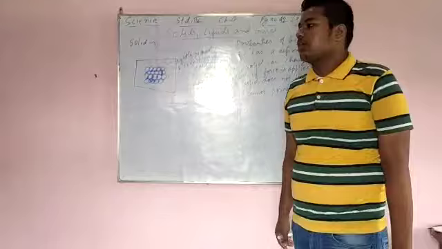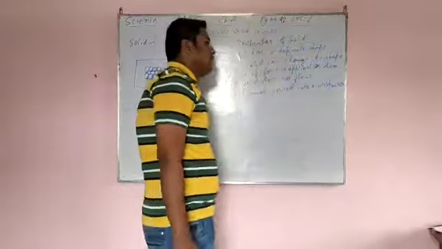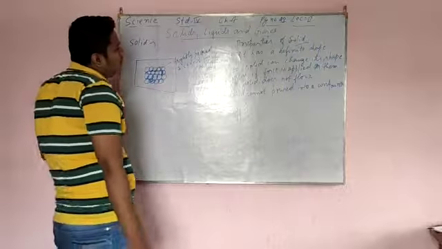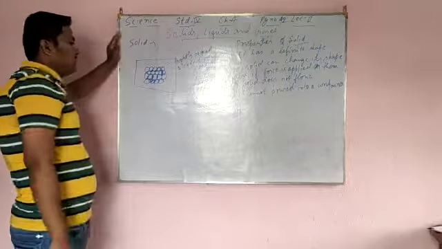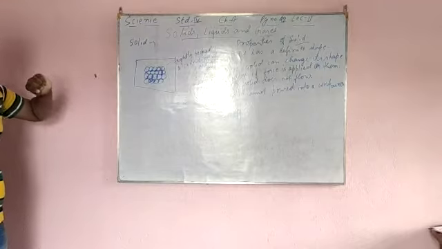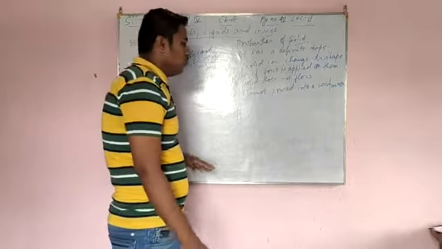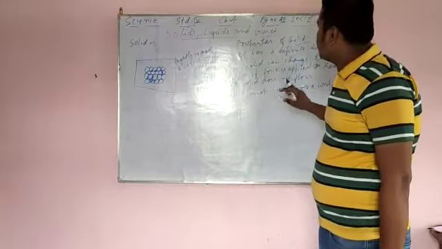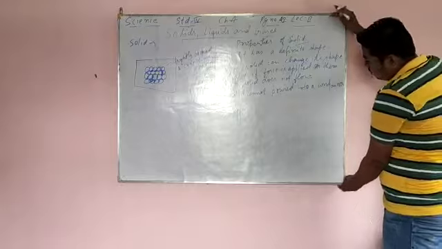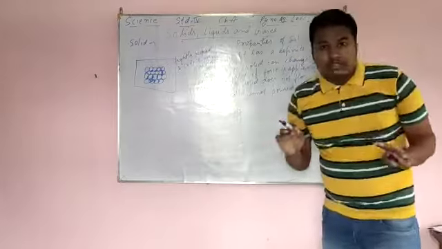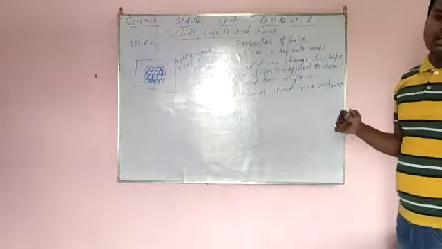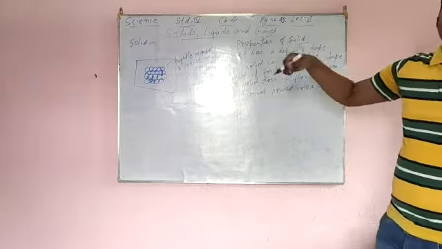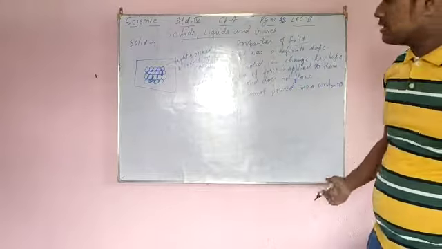Volume is like length, breadth, and height. If you take the example of this board, it has length, breadth, and height. So a solid has a definite volume. The length, breadth, and height are fixed and we cannot change them. But in a liquid, the volume can change easily.